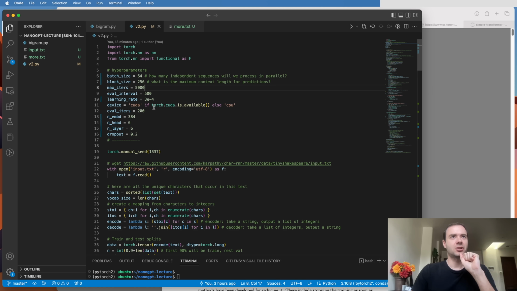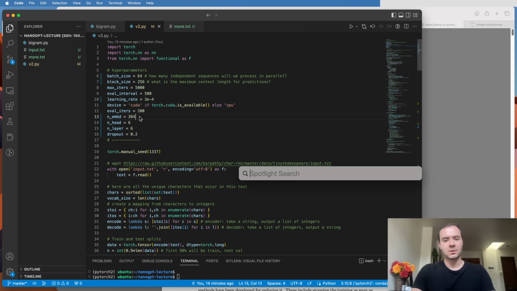So now when we scroll up to the top, we'll see that I changed a number of hyperparameters about our neural net. I made the batch size much larger, now it's 64. I changed the block size to be 256. Previously it was just 8 characters of context. Now it is 256 characters of context to predict the 257th. I brought down the learning rate a little bit because the neural net is now much bigger. The embedding dimension is now 384, and there are 6 heads.